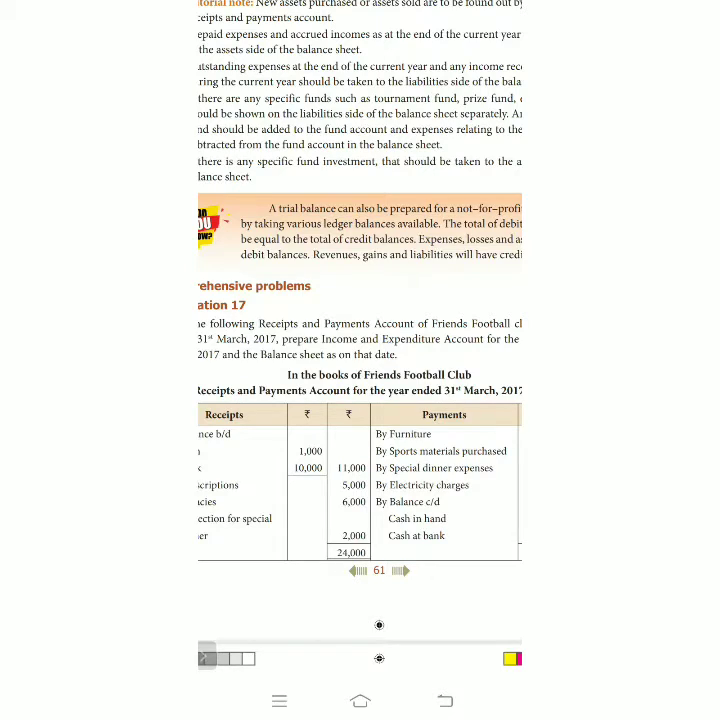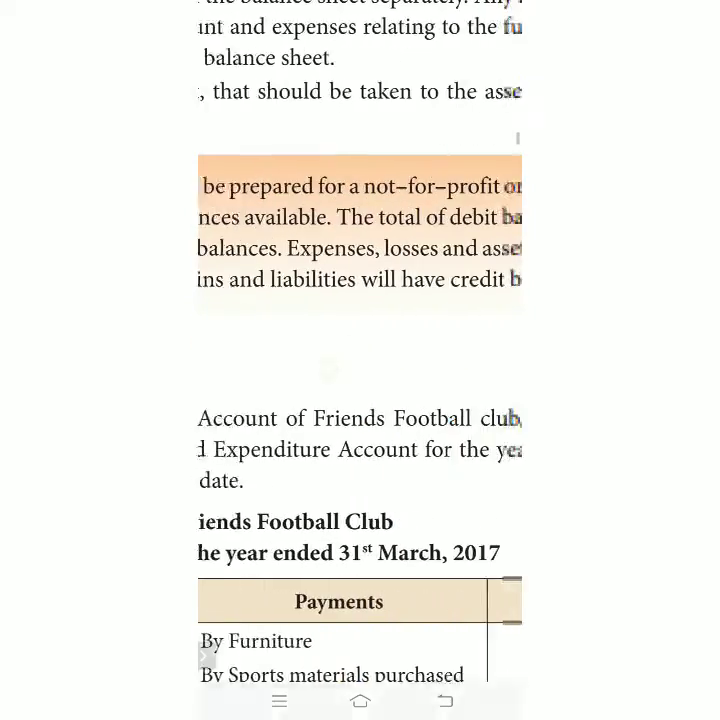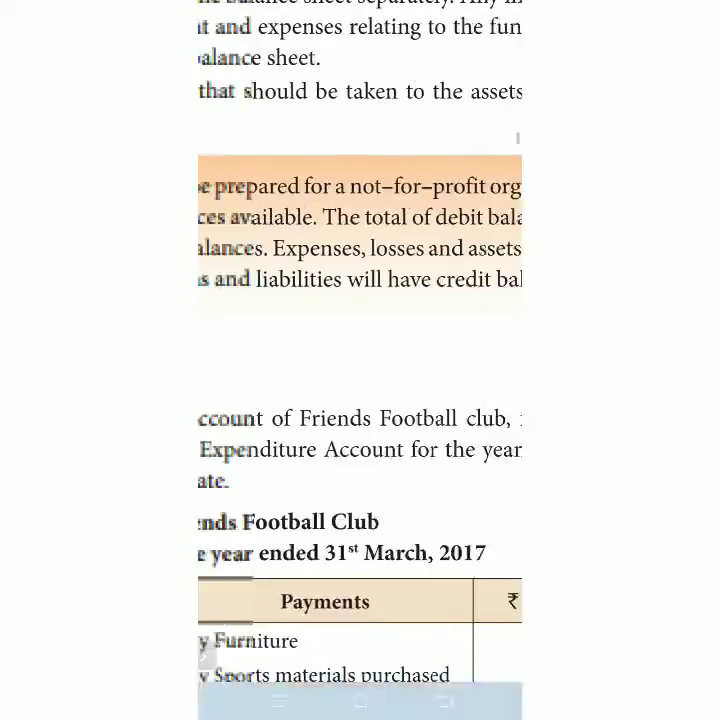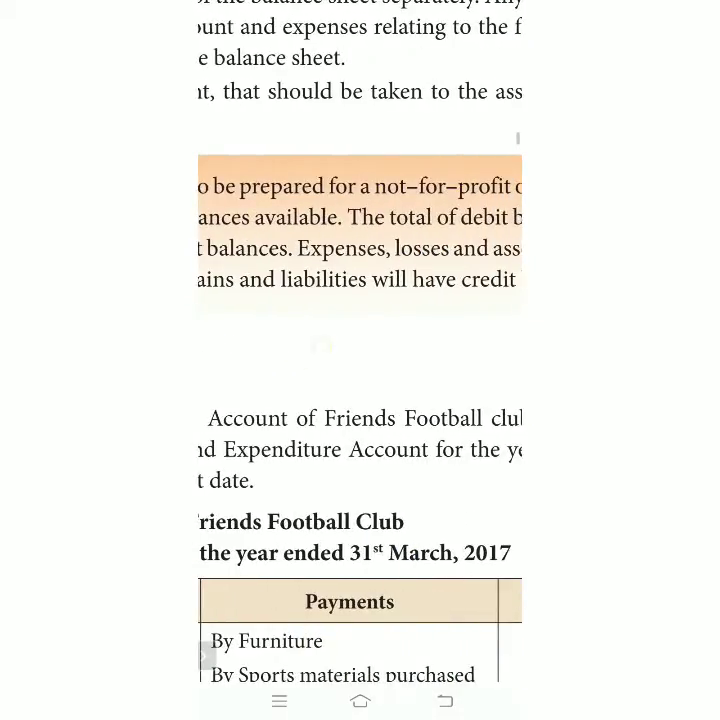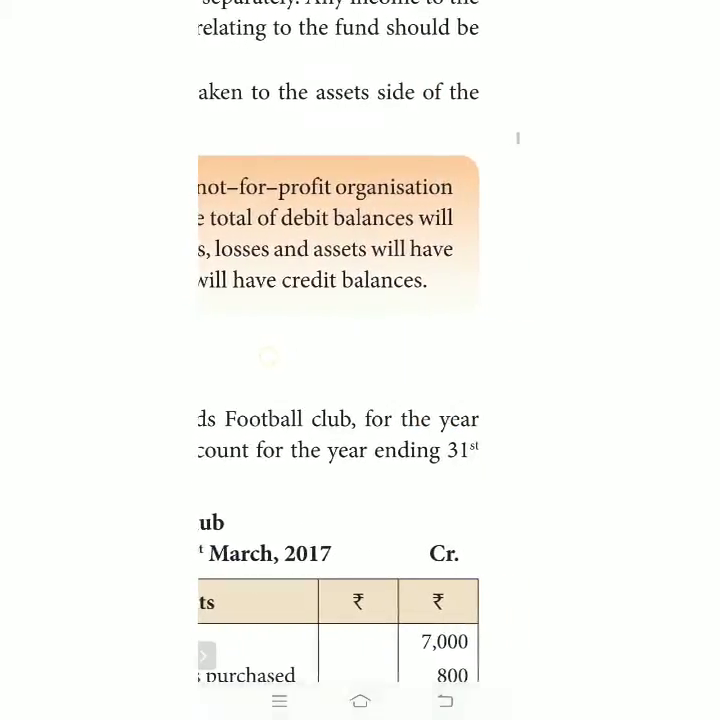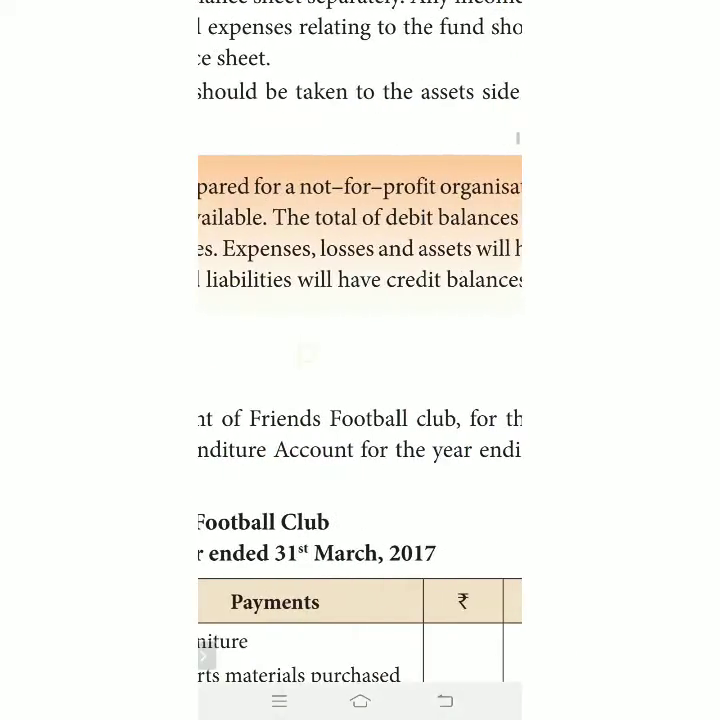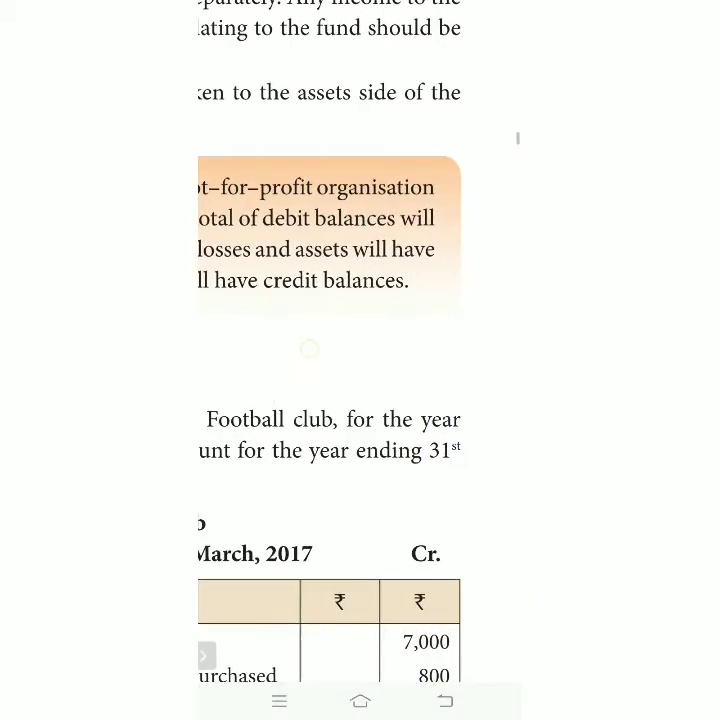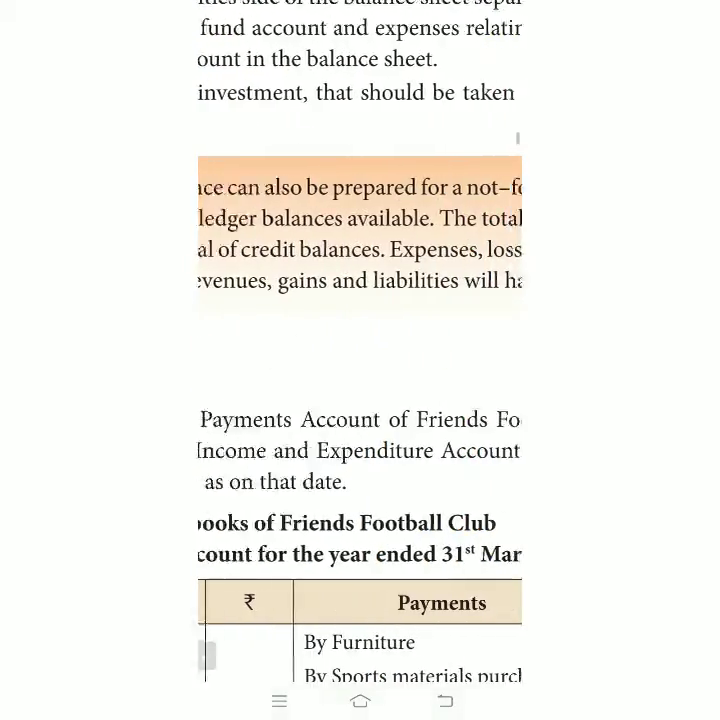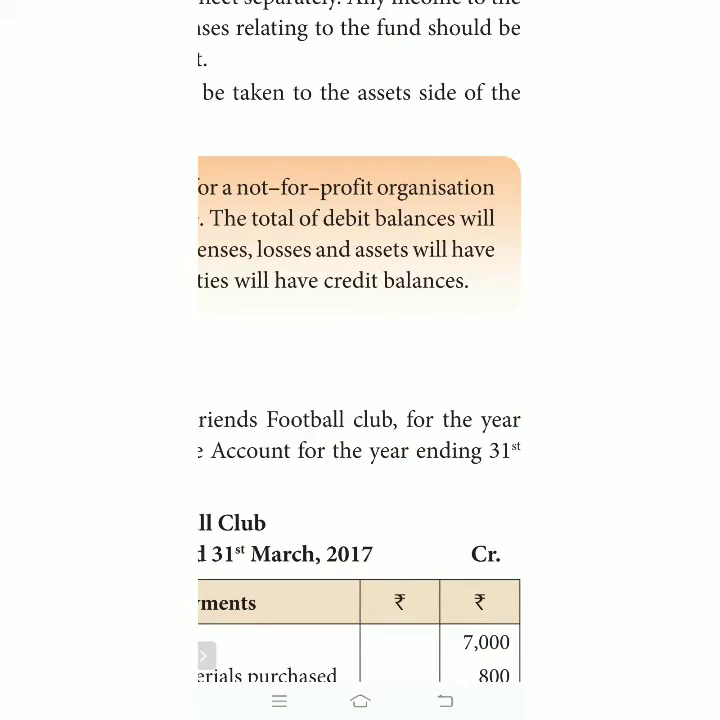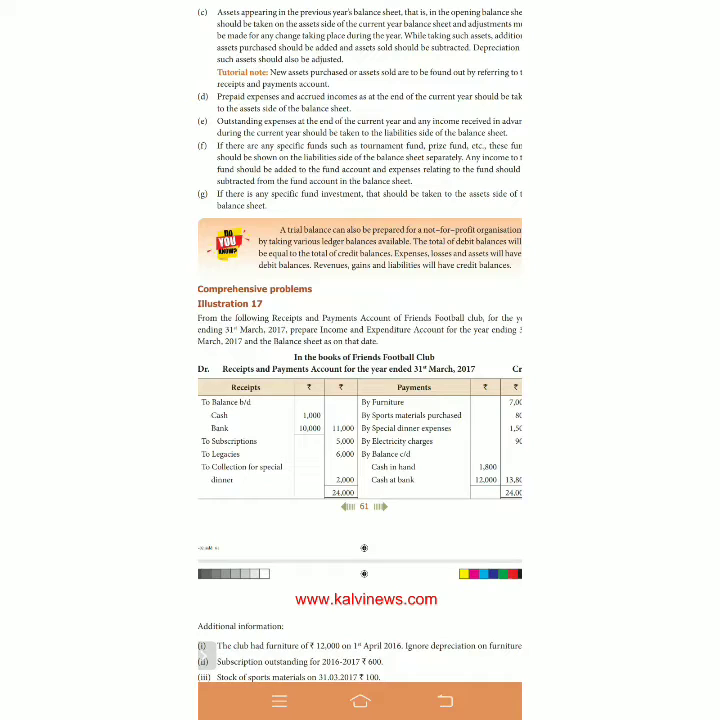A trial balance can also be prepared for a not-for-profit organization by taking various ledger balances available. The total of debit balances will be equal to the total of credit balances. Expenses, losses, assets have debit balances; revenues, gains, liabilities have credit balances. Why do I read these things? Sometimes they will ask it in one word. This is very, very important.